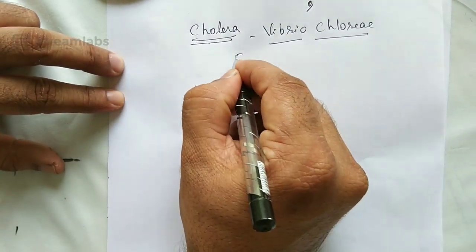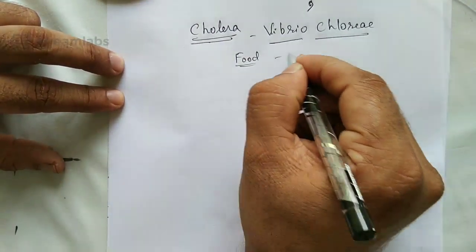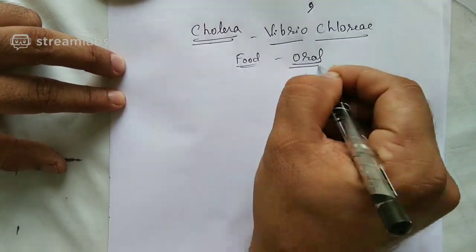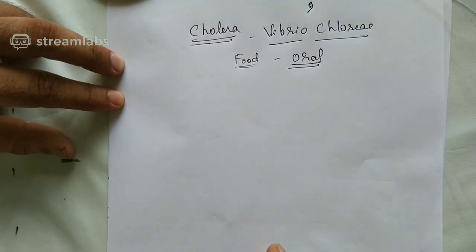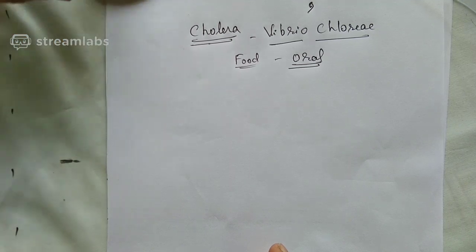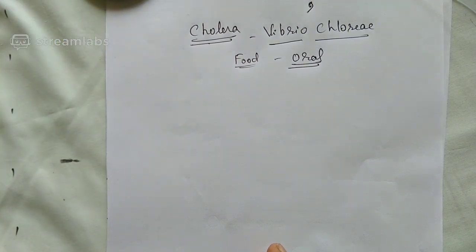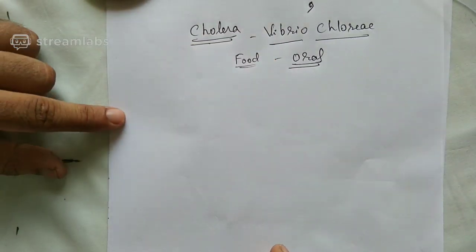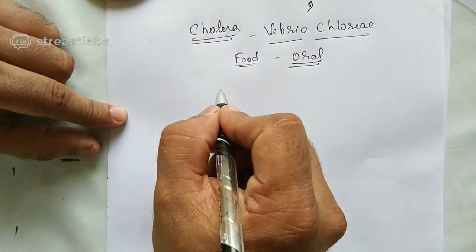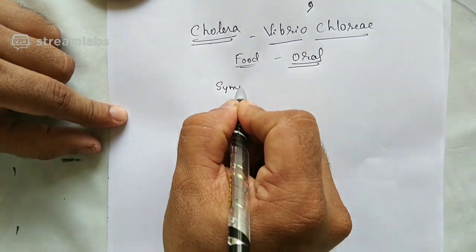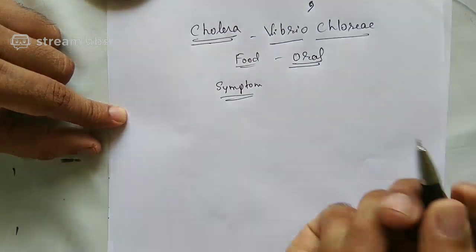It's a foodborne disease, or else I can tell it is an oral route. The pathogen comes through the oral route, in food or water which is contaminated with the bacteria called Vibrio cholerae. And one important symptom which you should remember regarding cholera, what is that?